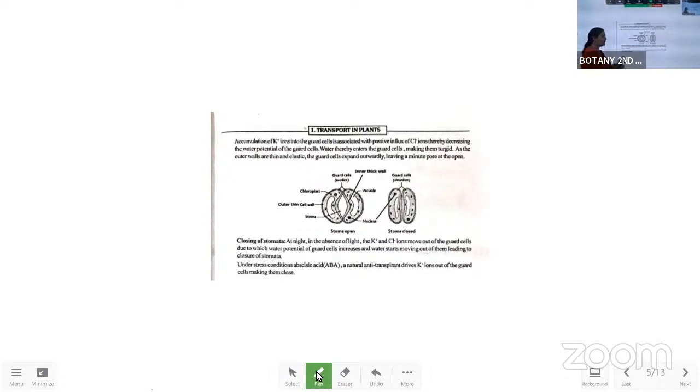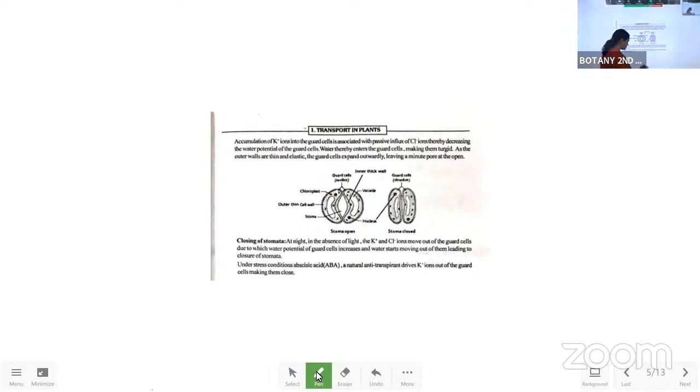So whenever you are drawing the diagram, K plus ions go in, Cl minus ions go in, H plus and OH minus ions come out. That is the opening. And the closing: H plus and OH minus ions go in, K plus and Cl minus ions will come out. That is the closure. With that also, if you explain the same thing, then even if you have not written anything else, you will get at least 3.5 marks. More than enough now, isn't it? So learn in such a way.